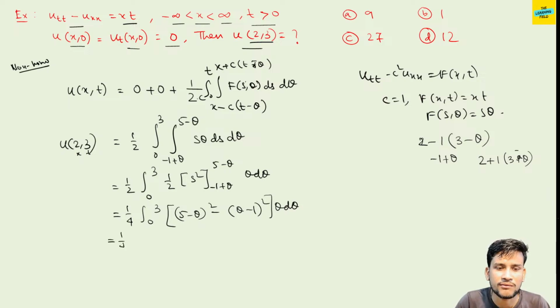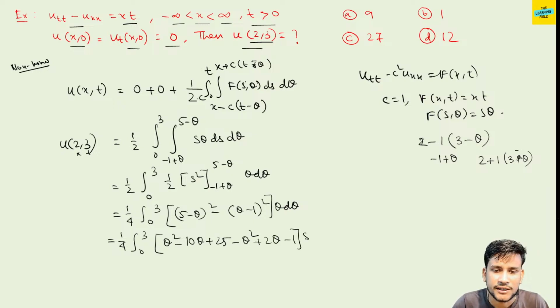This is equal to 1 by 4 integration 0 to 3 theta square minus 10 theta plus 25 minus theta square plus 2 theta minus 1, d theta. Theta square goes to cancel out, is equal to 1 by 4 integration 0 to 3, 24 minus 8 theta d theta.